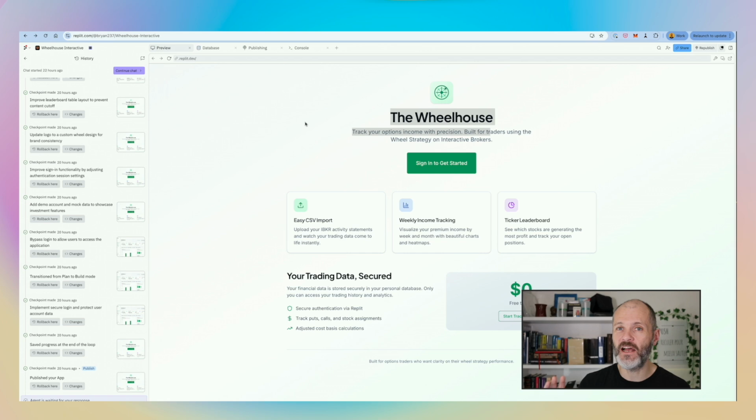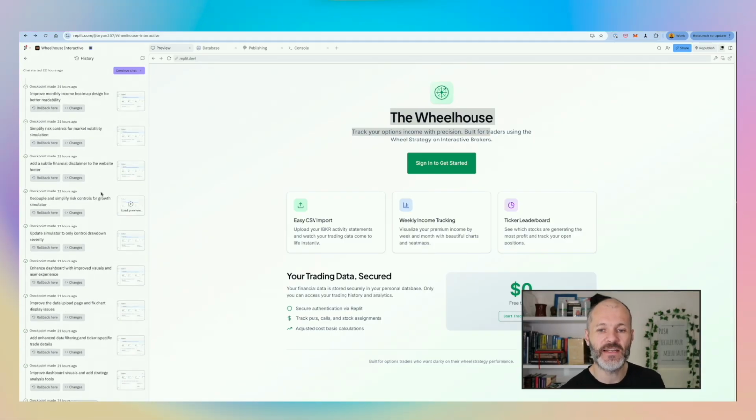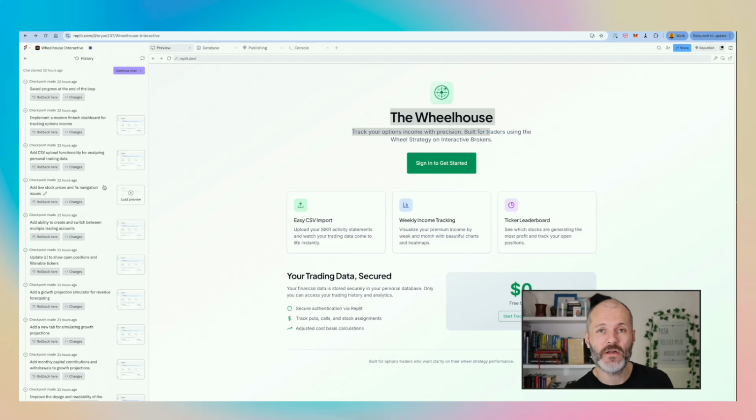That's the process I used with the Wheelhouse. The Wheelhouse is my name for the app that I built for managing my options trades. And as you can see, I spent about 60 minutes going backwards and forwards, adding some features, troubleshooting, and doing some general QA. So as an example, I had to remind Replit to make sure we had functionality for uploading a CSV file and to make sure that this data wasn't lost.